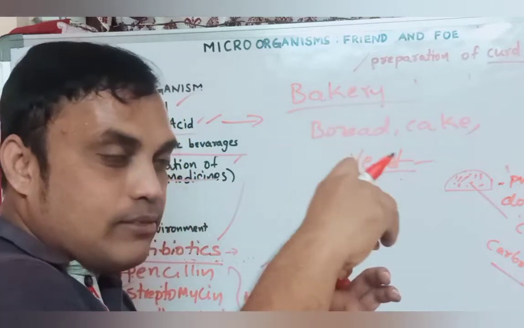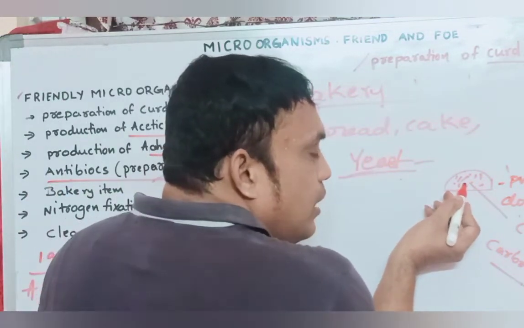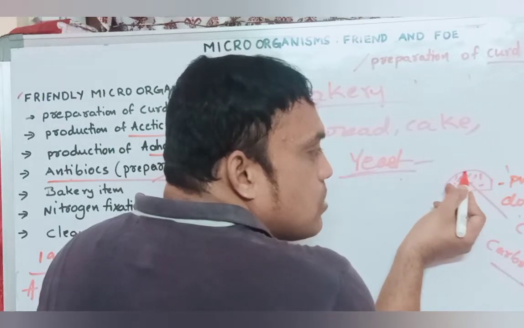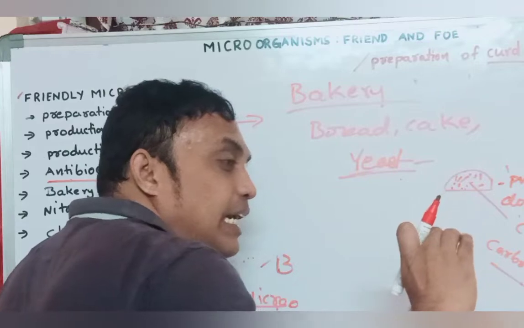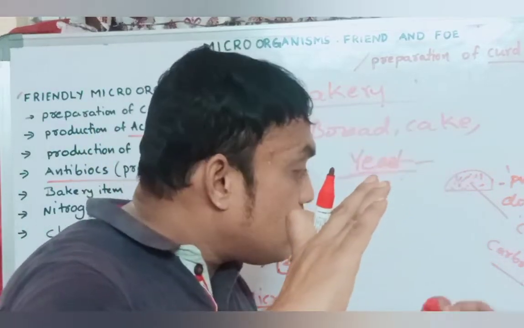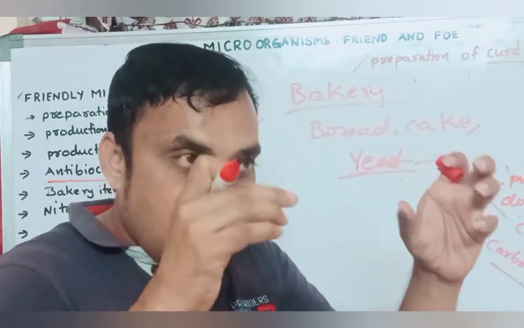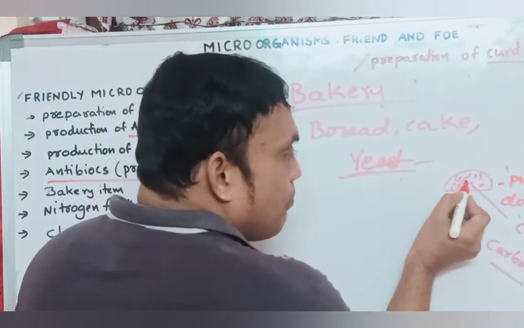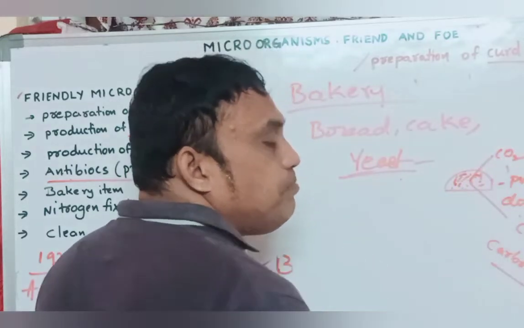Trapping means it is held in, trapped between the molecules. So what will happen actually? It is increasing the size. Why? Because the carbon dioxide is trapped between the molecules, between the particles. So that it is very soft.